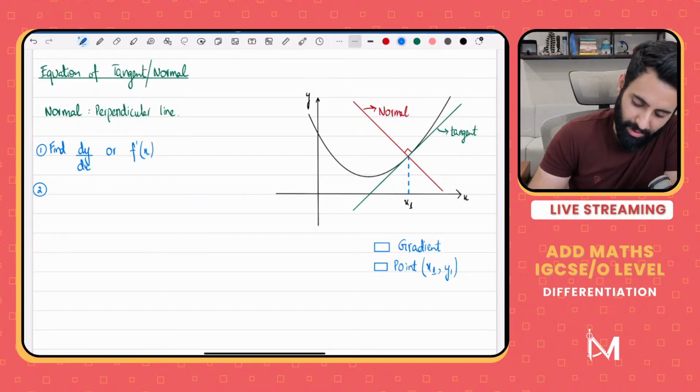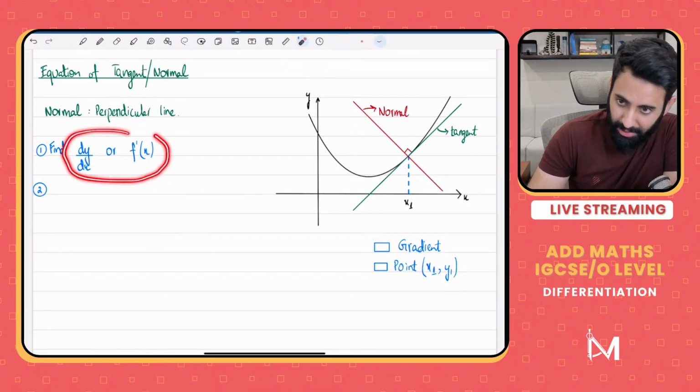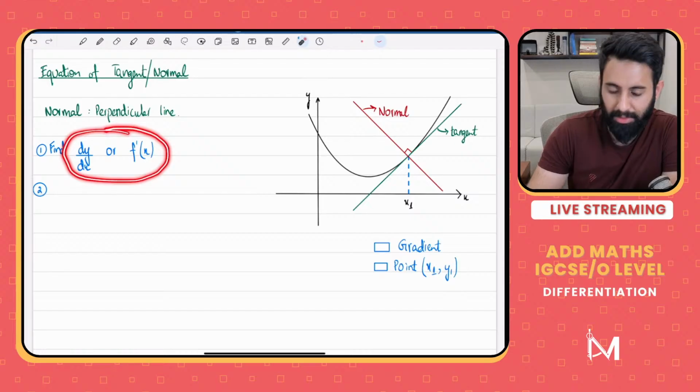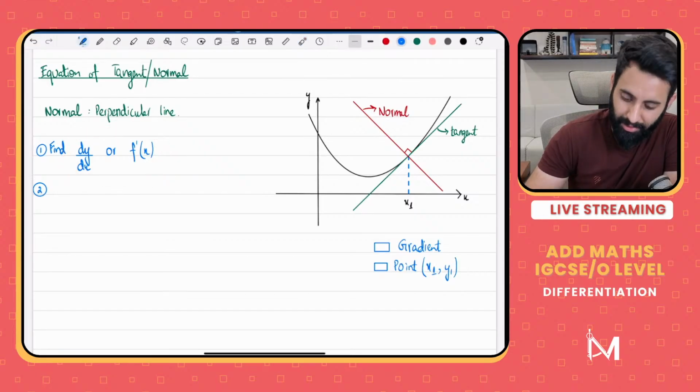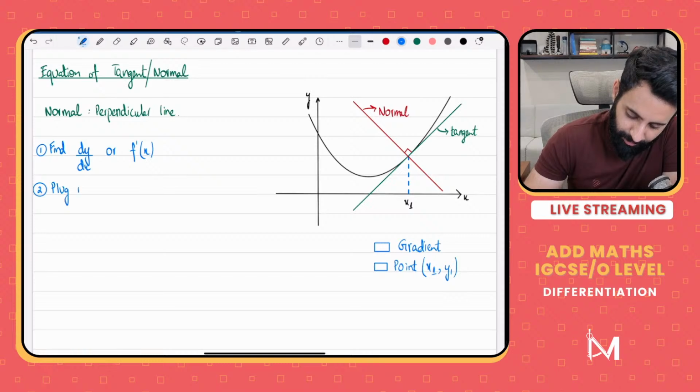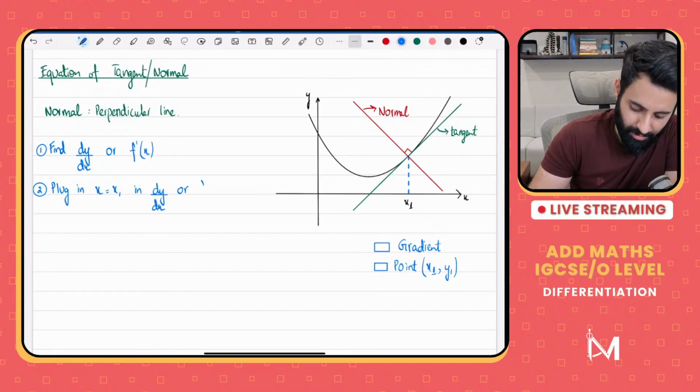Okay, so dy by dx is going to be in terms of x, and in dy by dx you can plug in any value of x and find out the gradient of the curve at that point. So step two is that you plug in x equals x1, which is basically the x coordinate, in dy by dx, or f prime of x.